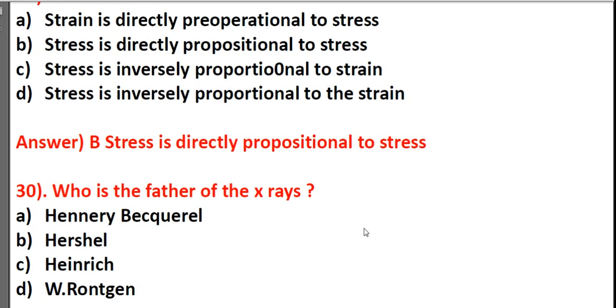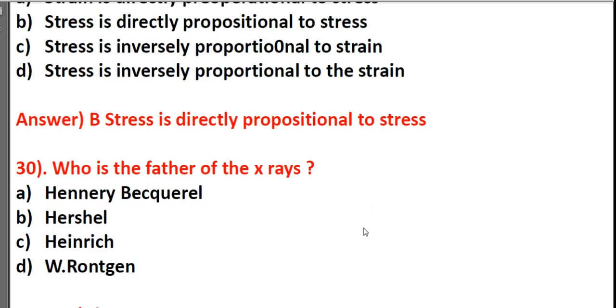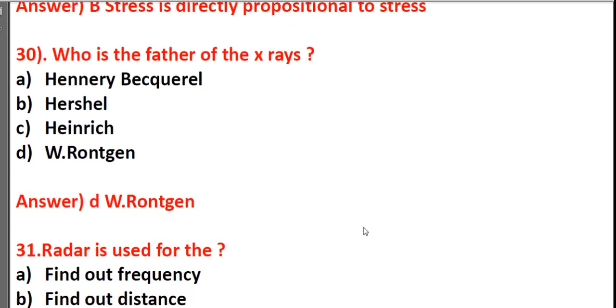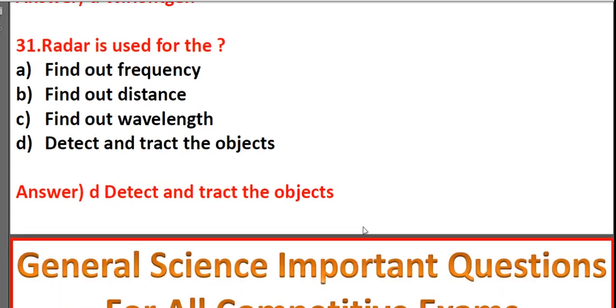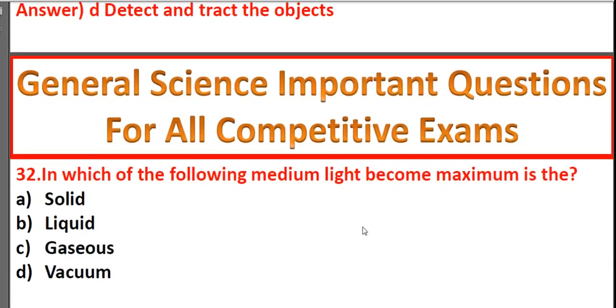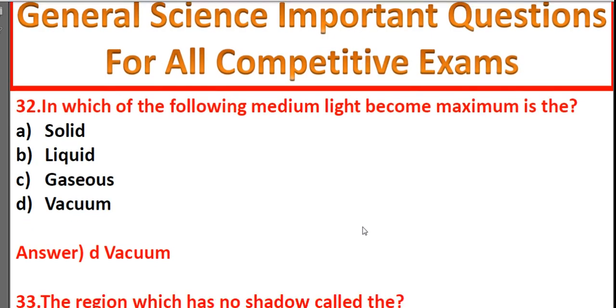Who is the father of X-rays? Henri Becquerel, Herschel, Heinrich, W. Roentgen. It's D, W. Roentgen. Radar is used to find out the frequency, find out distance, find out wavelength, detect and track the objects. It's D, detect and track the objects. In which of the following mediums is the speed of light maximum: solid, liquid, gaseous, vacuum? It's D, vacuum.